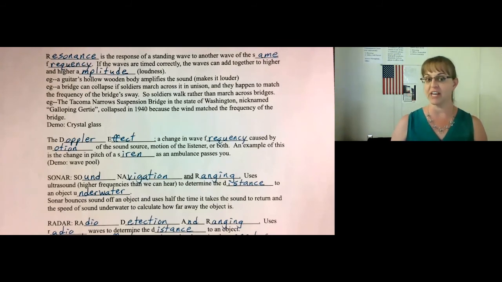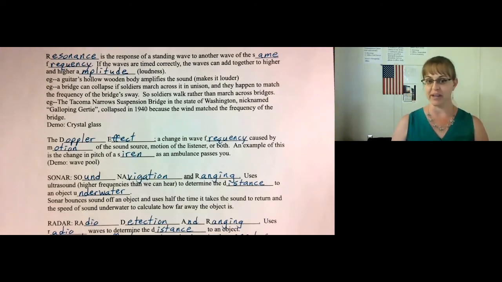A bridge can actually undergo resonance if the wind blows or if soldiers march across it. When soldiers march across a bridge in unison, they actually get it to bounce along with their walk, and it can jolt the bridge so badly that it collapses. So soldiers will actually break cadence when they walk across the bridge and will not walk across in unison.